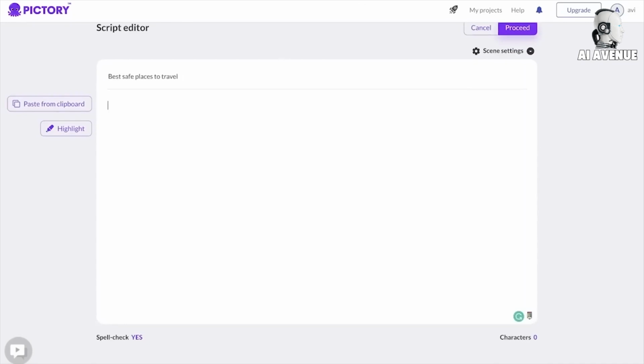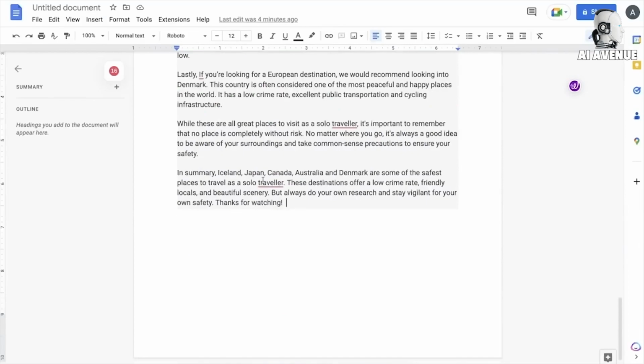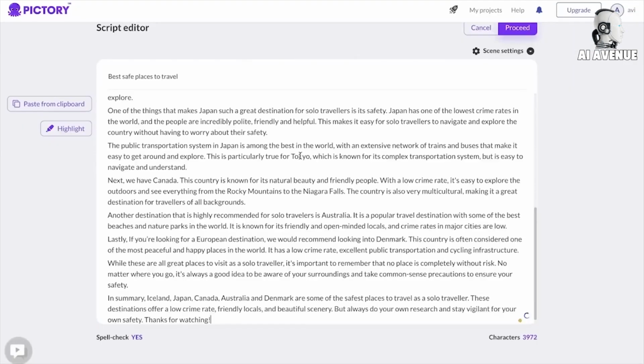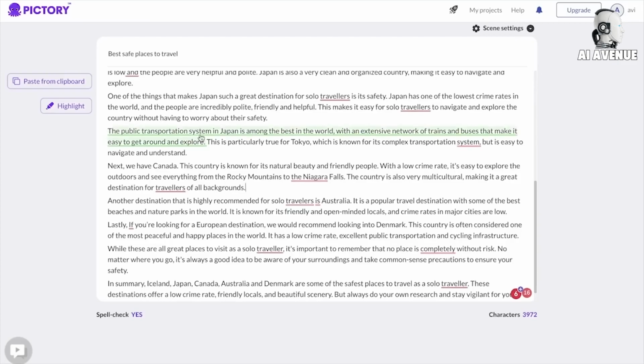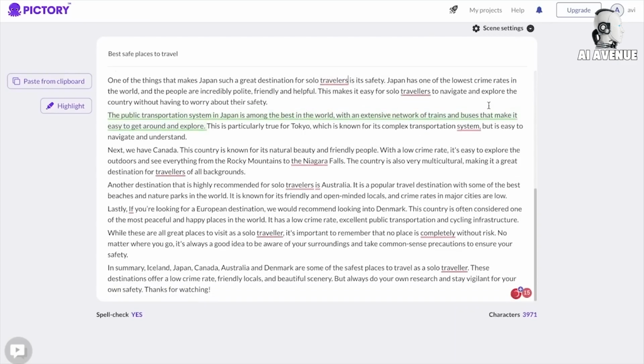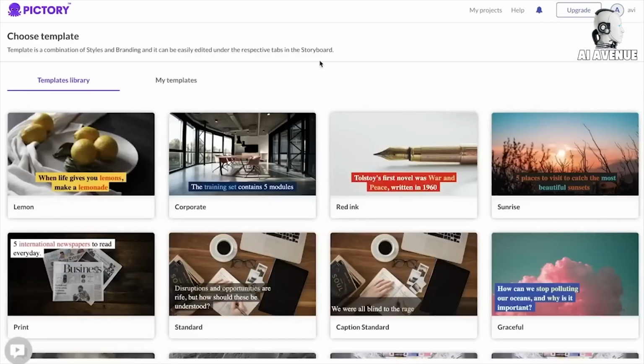Next, here is where you'll paste the full script for your YouTube video. I've gone ahead and entered the script onto a Google Doc, so I'm going to copy this over and paste it in. This way, it'll show us the amount of characters, and we can also do a spell check as well. Once you've pasted your script, you can then proceed to the next step, which is selecting your video style. Pictory offers a wide range of video styles to choose from, such as animated, live action, and whiteboard.